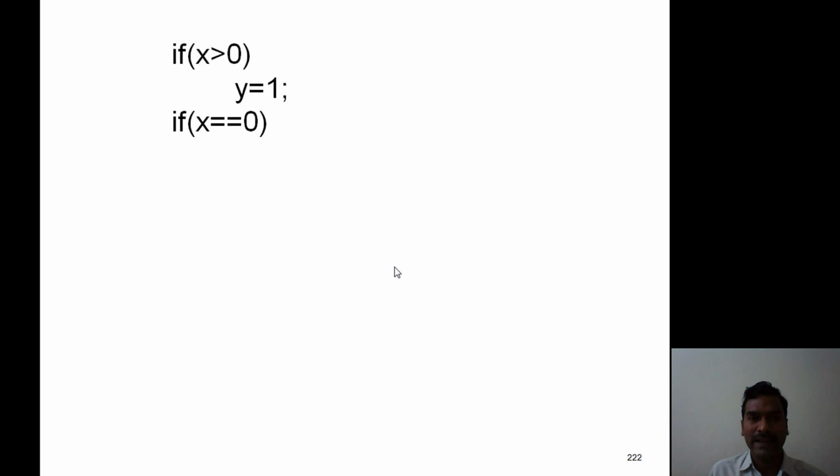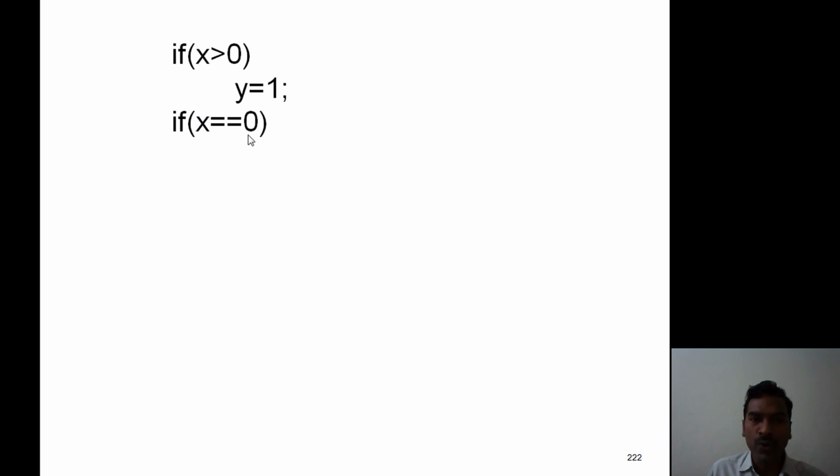Then another condition, if X equals 0. Remember students, this is a comparison, hence we use the double equals symbol, the relational operator. If we place a single equals symbol, it refers to the assignment operator. So this is a comparison, hence we use the relational operator.